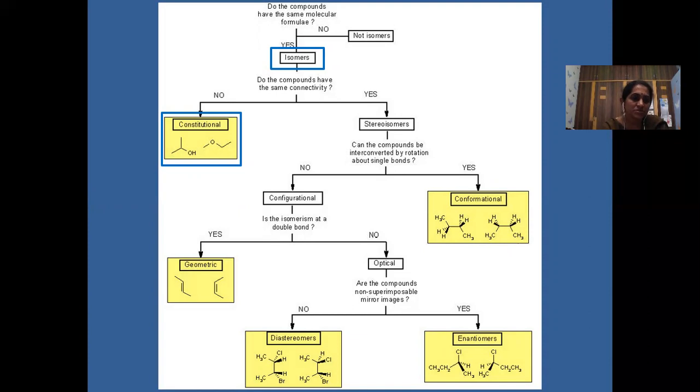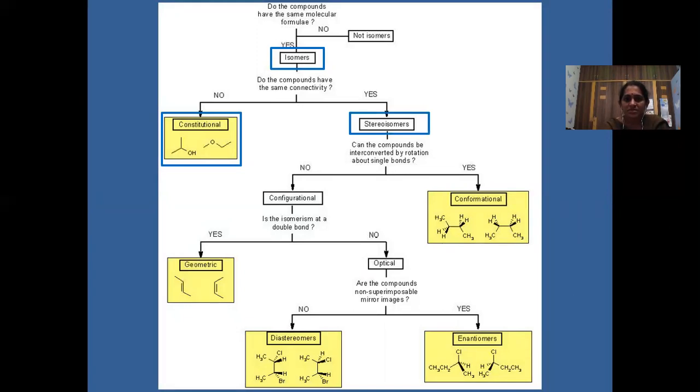In alkanes, you can see by rotation, alkanes are having carbon single bond carbon. They have a sigma bond, and by rotating the sigma bond between carbon and carbon, you get different forms, by rotation around the carbon single bond carbon. Now coming to butane, in the next class and the coming slide, I'm going to explain in detail. Now we'll see about the stereoisomers.